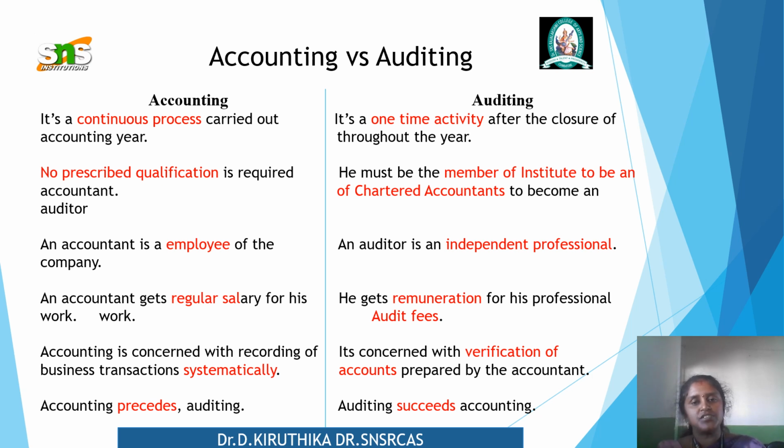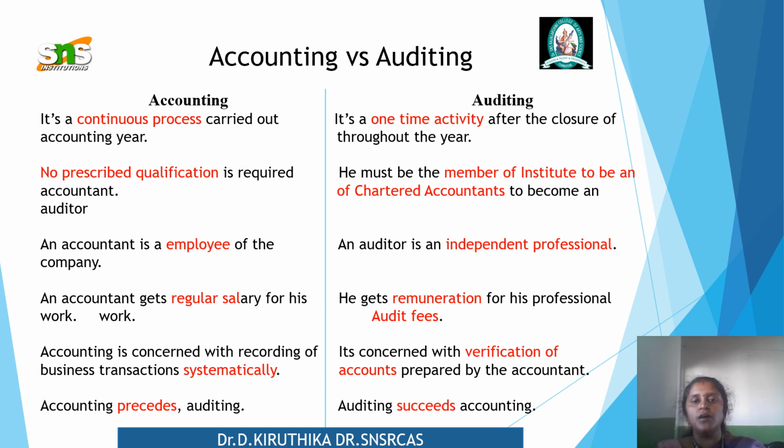So this is the slide which gives a very clear picture of the difference between accounting versus auditing. Many of you have a doubt about what is accounting and what is auditing. Now you can understand the difference very clearly. Accounting is a continuous process carried out in a particular accounting year. Auditing is a one-time activity after the closure of the year. Once the year is closed, you do the audit, but accounting is a continuous process. And in the case of accounting, no prescribed qualification is required for the accountant.